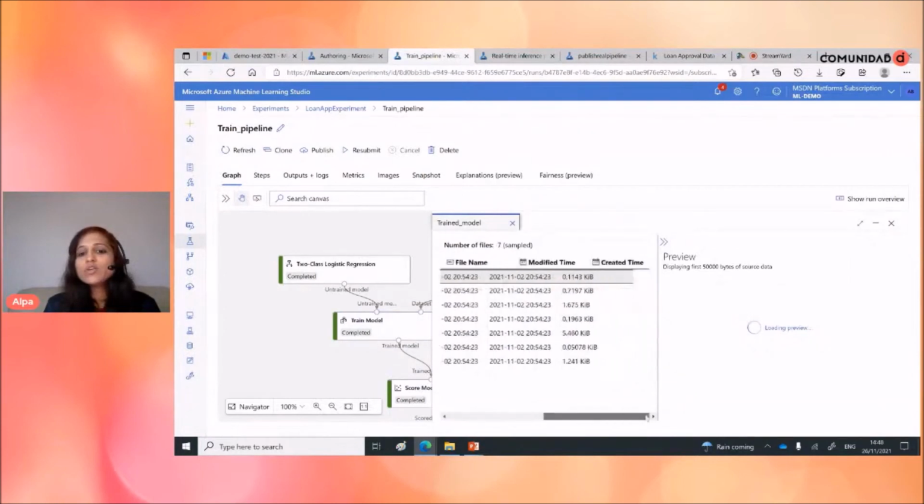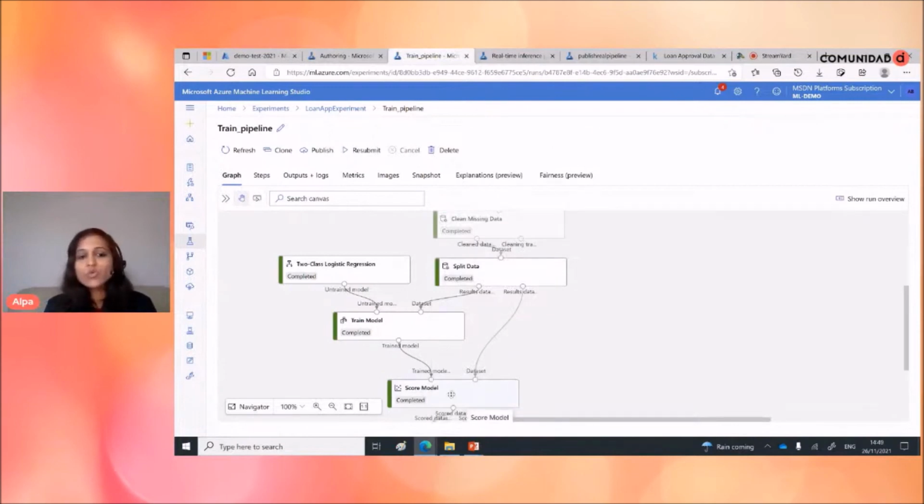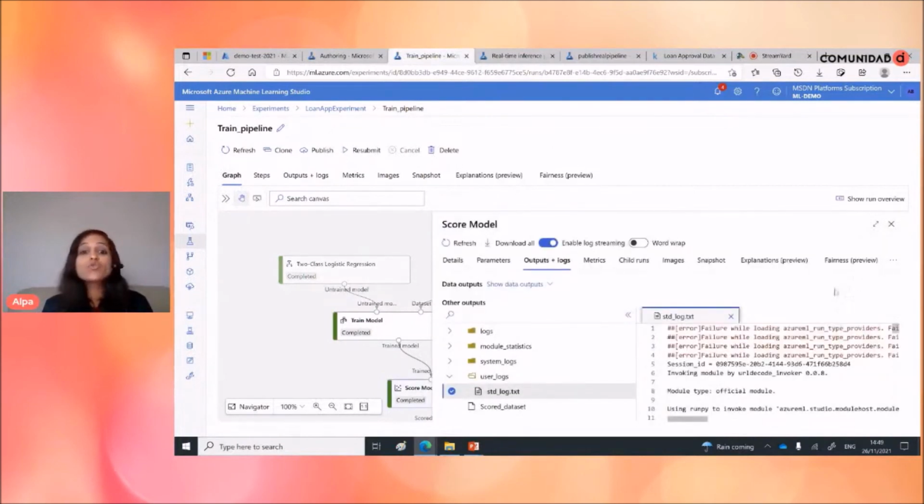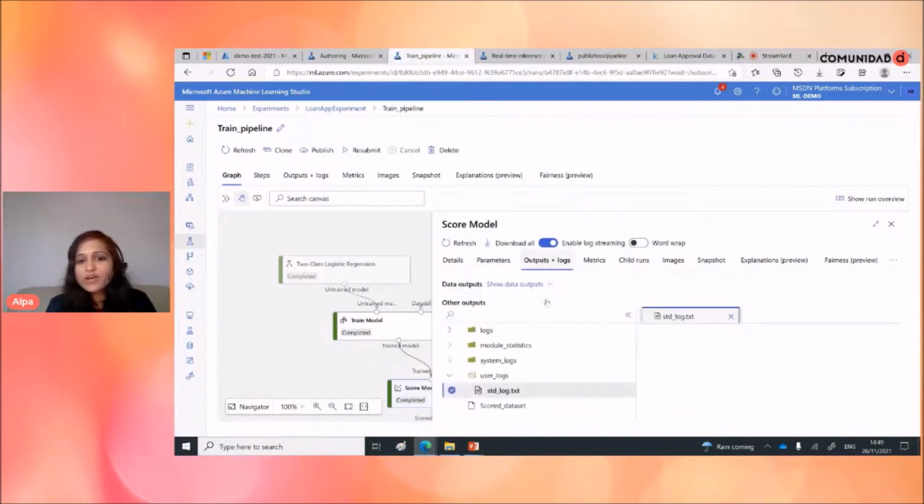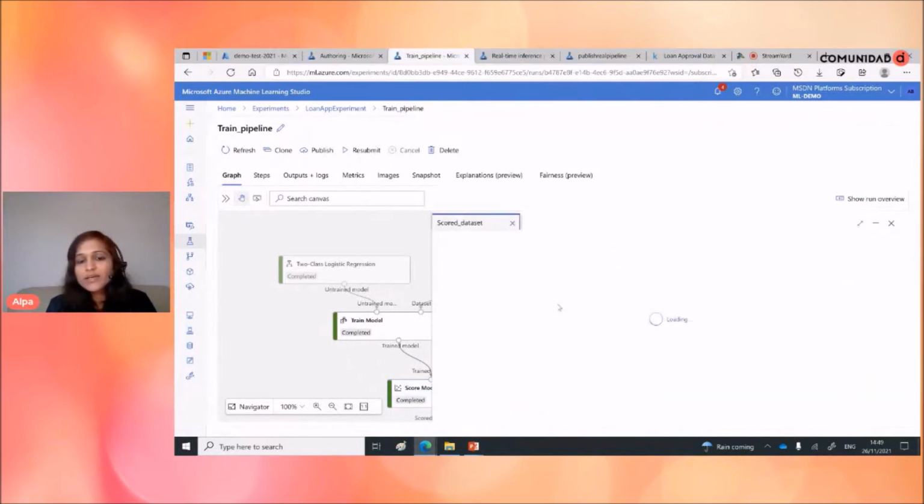But we don't need to worry about that because it's generating files here. So let's see here Score Model. Actually, the score is the one which tells us how good our trained model is. So you can see here the results; when you click here, you will see the results.